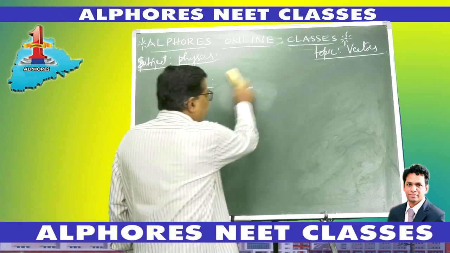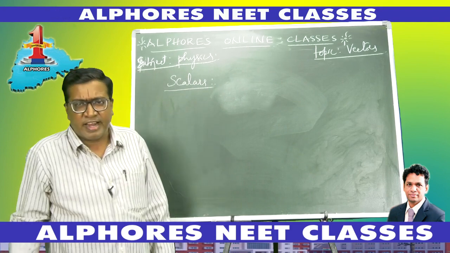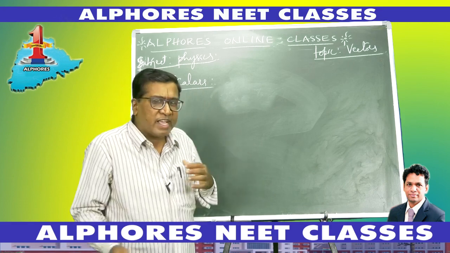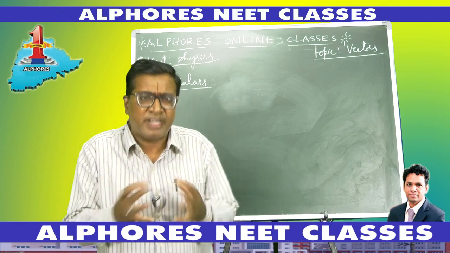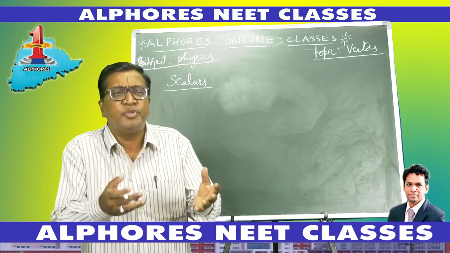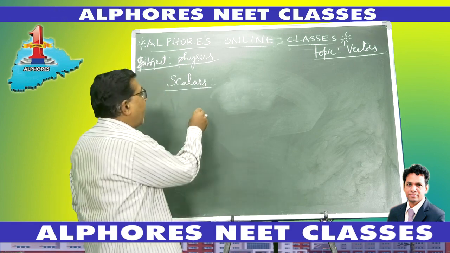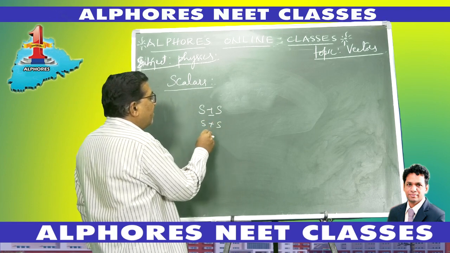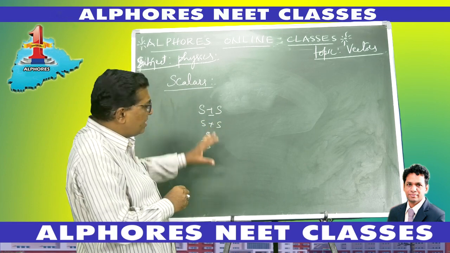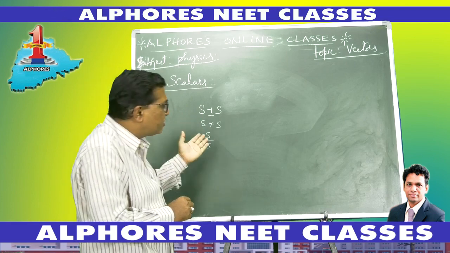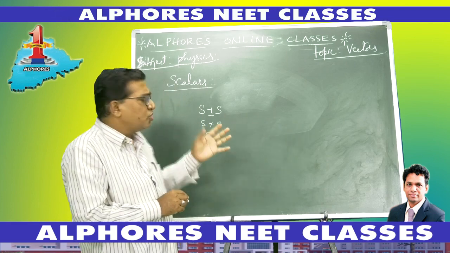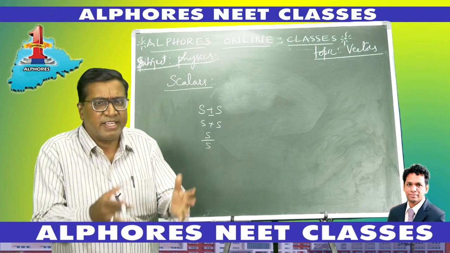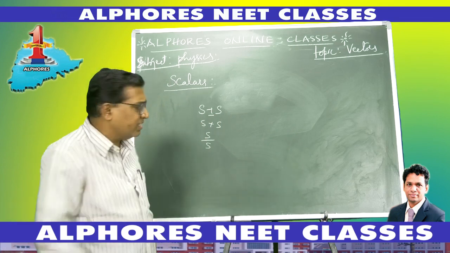Scalars are represented by a mere number and a unit is associated with it. We combine and manipulate scalars by ordinary algebraic rules. We add a scalar to a scalar, subtract, multiply, and divide scalars. All these are valid operations, and we use simple algebraic rules to perform them. When you combine scalars, we get scalars.